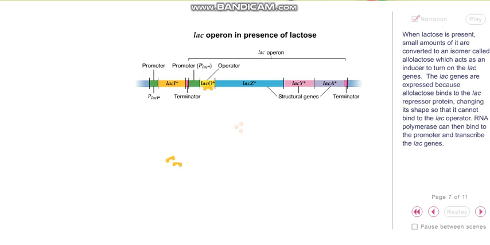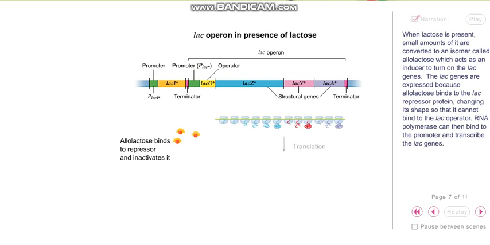When lactose is present, small amounts of it are converted to an isomer called allolactose, which acts as an inducer to turn on the Lac genes. The Lac genes are expressed because allolactose binds to the Lac repressor protein, changing its shape so that it cannot bind to the Lac operator. RNA polymerase can then bind to the promoter and transcribe the Lac genes.